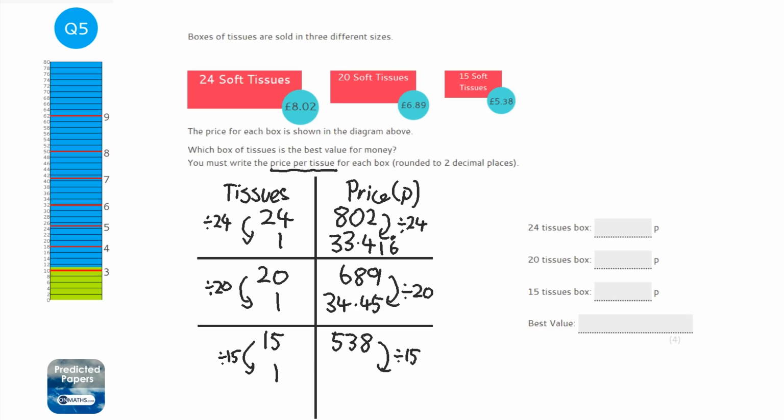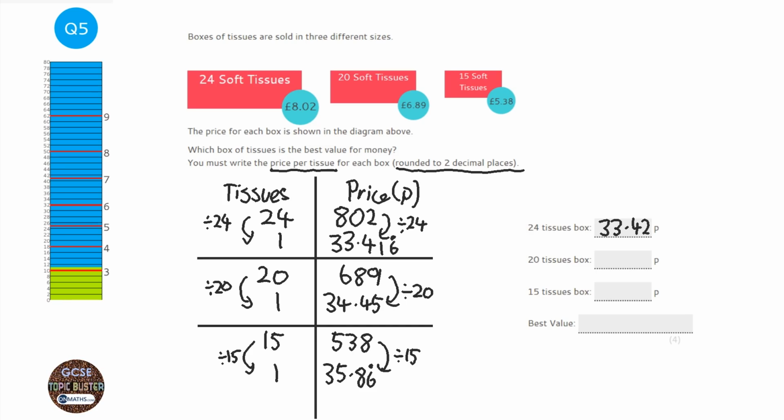Okay, so 538 divided by 15, and this time I get 35.86 recurring. Okay, so first of all, let's get the price in. So it says rounded to 2 decimal places. Okay, so this first one is 33.42, because that one moves up.